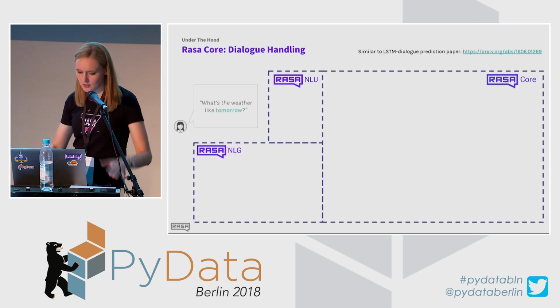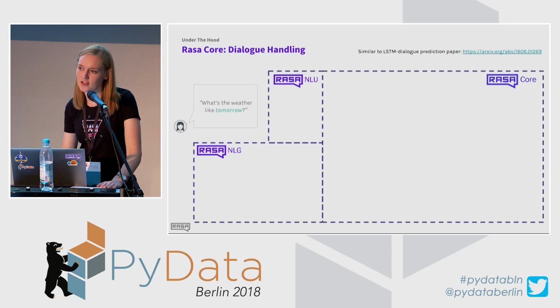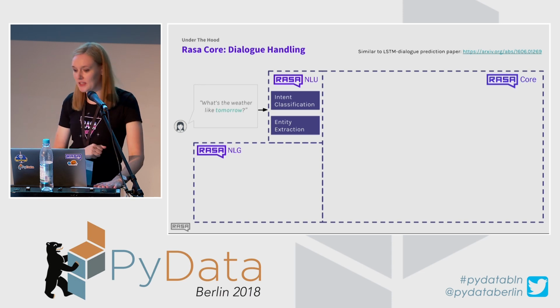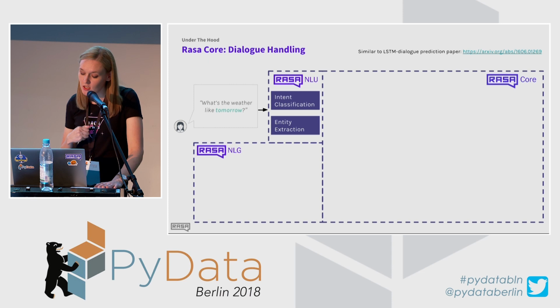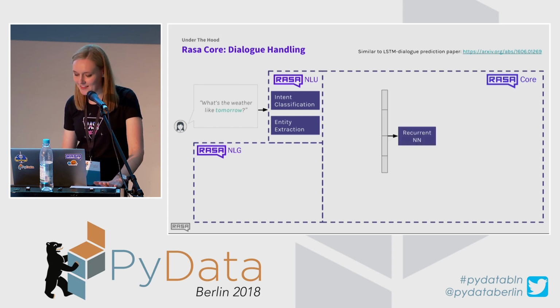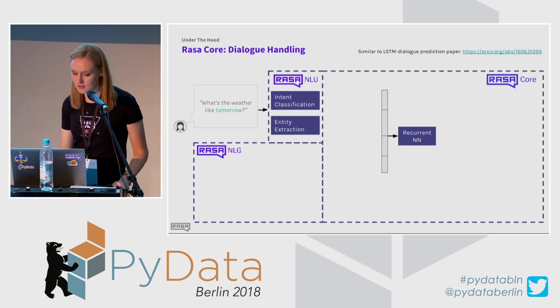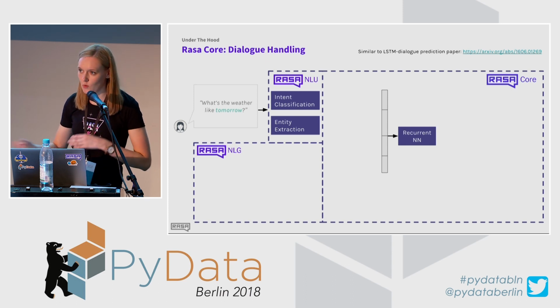Okay, and a little bit deeper look into the Rasa Core architecture and how things work. In the Rasa NLU stage, we perform intent classification and entity extraction, and they are fed into a recurrent neural network alongside the intents and entities that were extracted from the input.